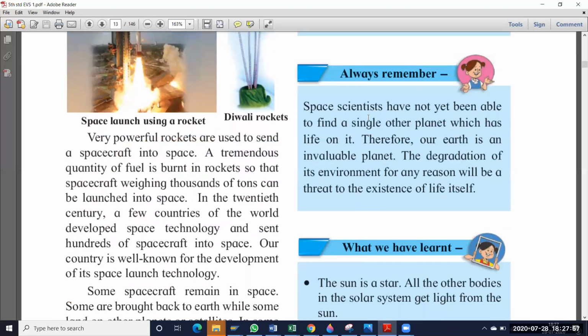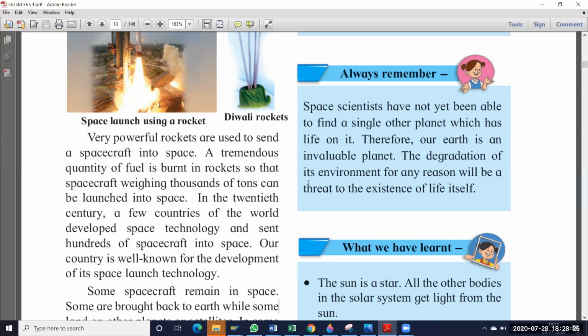Always remember, space scientists have not yet been able to find a single other planet which has life on it. So many scientists went to space, but they did not find any planet like earth, having plenty of water and a climate suitable for human life. They can't find any other planet suitable for human life. Therefore our earth is an invaluable planet. That's why our earth is a very important planet for our human life.